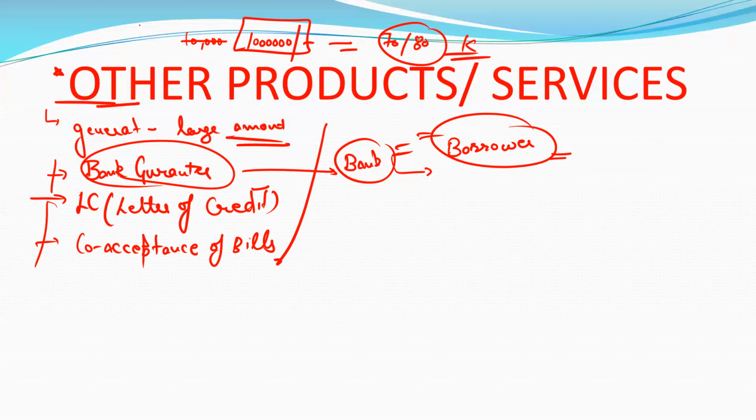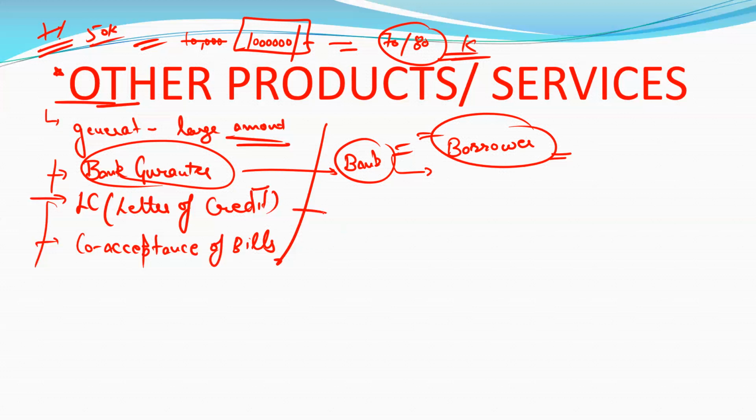Or we can also take at least 1%. 1% is very less, but not that. So the bank will earn 70 to 80K on 10 lakh. But it depends on the banks. For some banks it is 40 to 50K, and for others it is 70 to 80K.